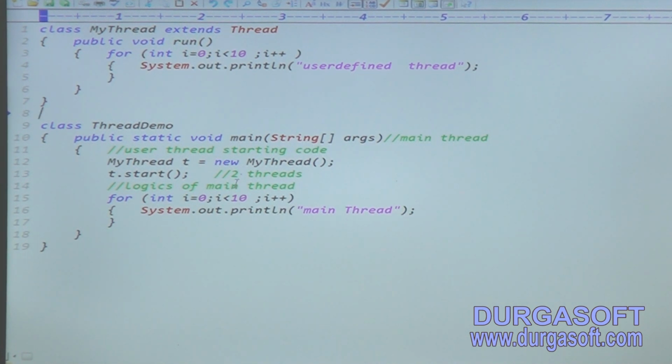So don't just call t.start directly; we must analyze it. When I call t.start, first of all the start method will be checked in which class? First in the MyThread class. In MyThread class the start method is not available, then it searches in the Thread class, where the start method is available. But generally students and employees think a t.start is enough, the thread is started. Don't think like that. When I call t.start, which class start is executing here? Thread class start method will be executed.